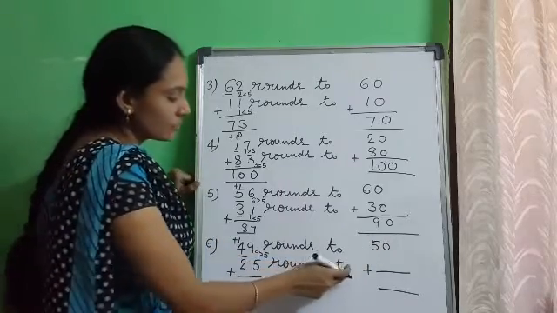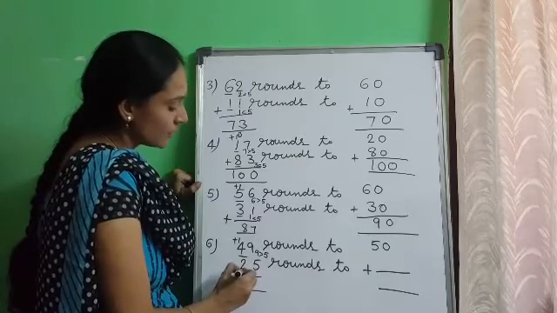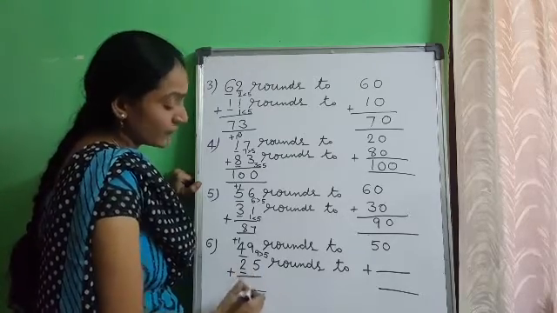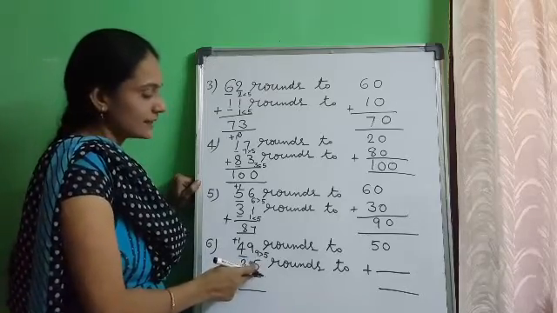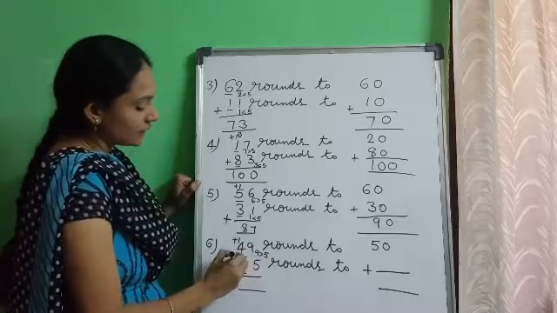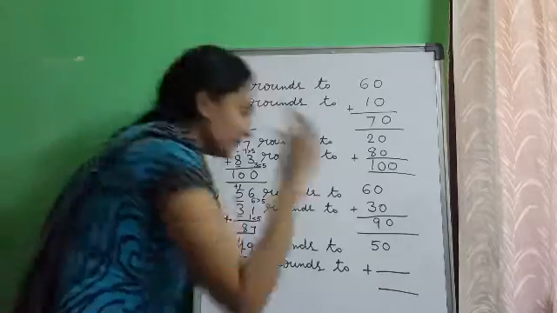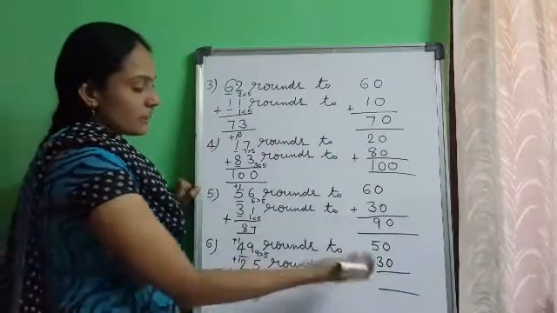Next, 25 rounds to nearest 10. Check tens place. What is the tens place digit? 2. Underline the tens place digit. Next, the right hand side digit. What is the right hand side digit? 5. If the digit is 5 or more than 5, add 1 to the digit in tens place. 2 plus 1, 3, and replace 1's place digit by 0. 25 rounds up to 30.